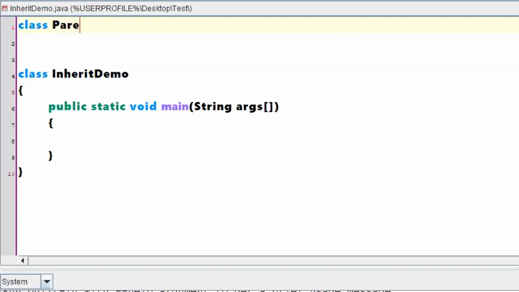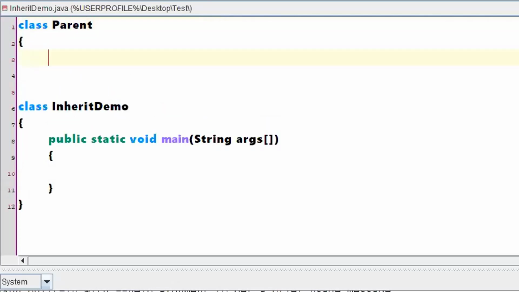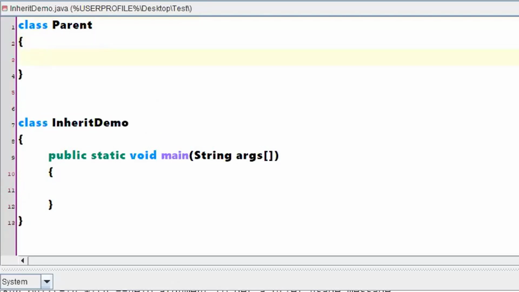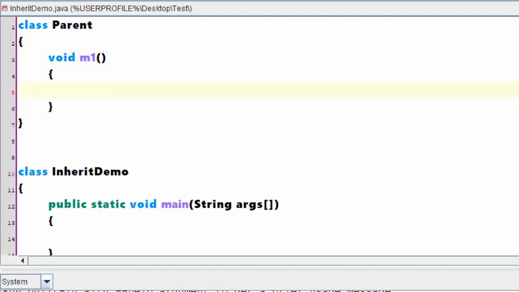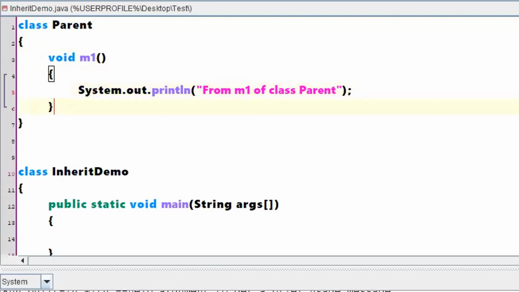Class Parent, this is a parent class. Inside this parent class, let me write a method called m1. Within this m1, I'll not write any implementation, just one println statement saying from m1 of class parent. A normal statement.